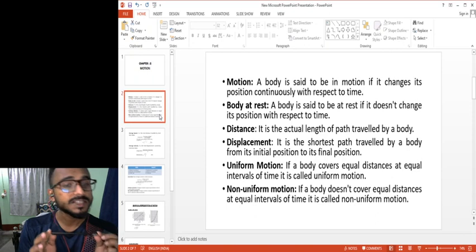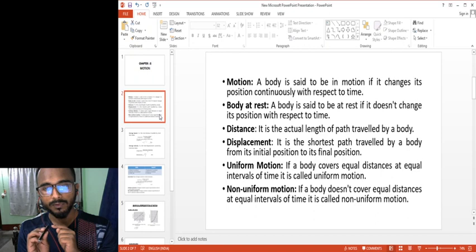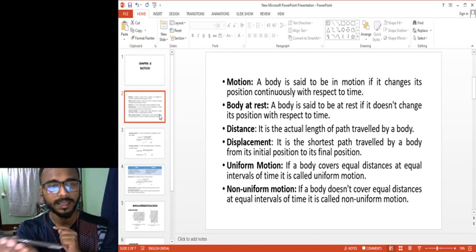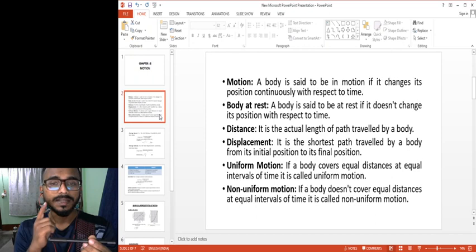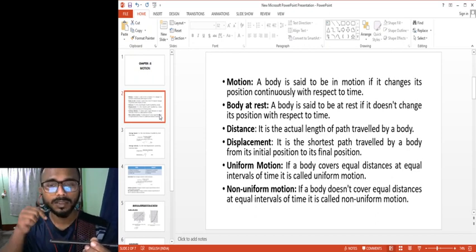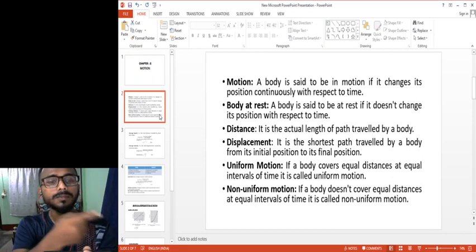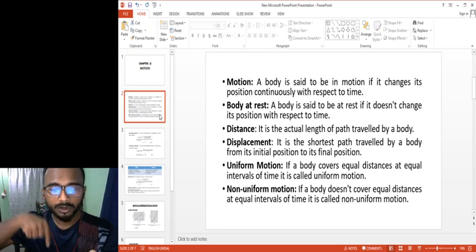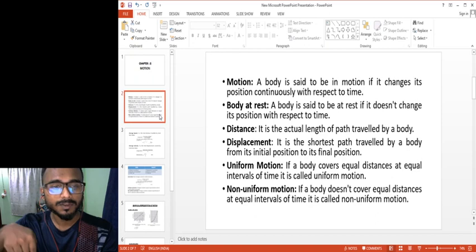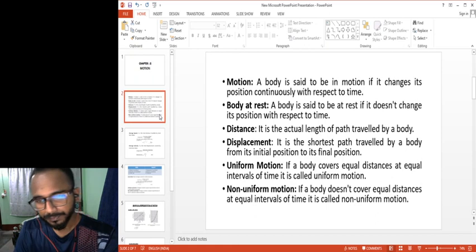Okay, now displacement is another term that you should pay attention to. What is displacement? Suppose the pen moved 5 meters forward and then went left, so the total distance was 10 meters. Now displacement is the shortest path between the initial position from where it started to its final position. What will be the shortest path? It will be the diagonal path, so that will be the length of this diagonal, not the actual length of the path that is covered. That is the difference between distance and displacement.